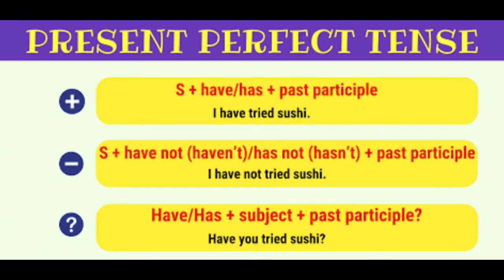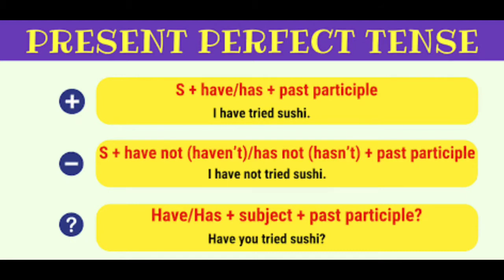Children, let's see the sentence pattern for positive, negative and interrogative sentences. First one, positive sentence. Look at the sentence pattern, that is the structure here. Subject plus have or has plus past participle, that is verb 3, children. So the example here, I have tried sushi. For negative sentence, look at the sentence pattern here, children. Subject plus have not or else haven't. Both are same. The short form of not is n apostrophe t.